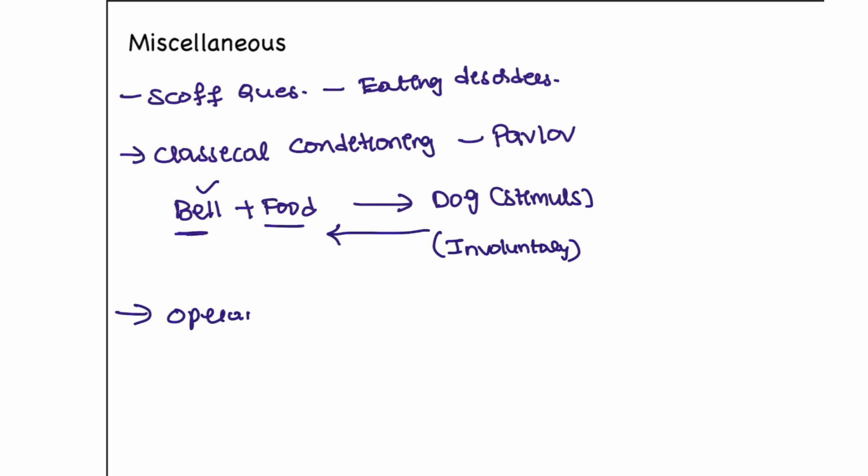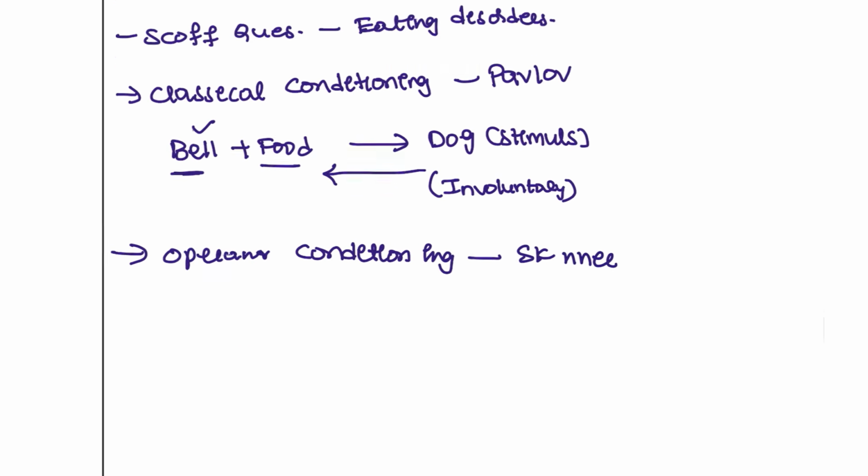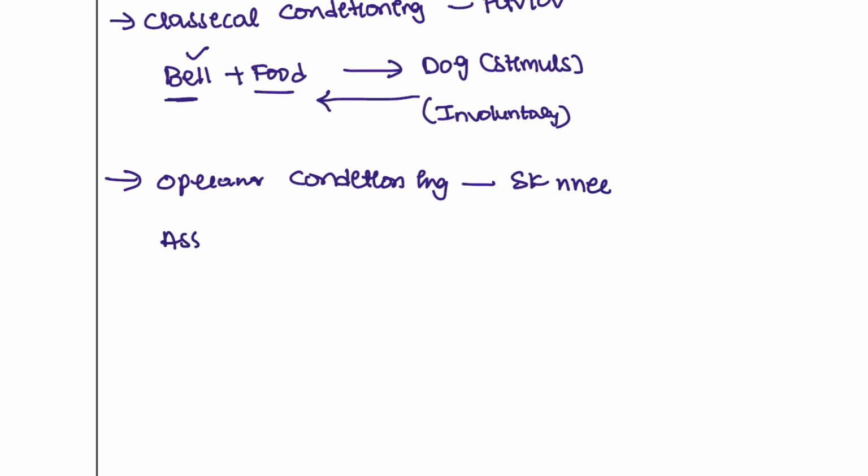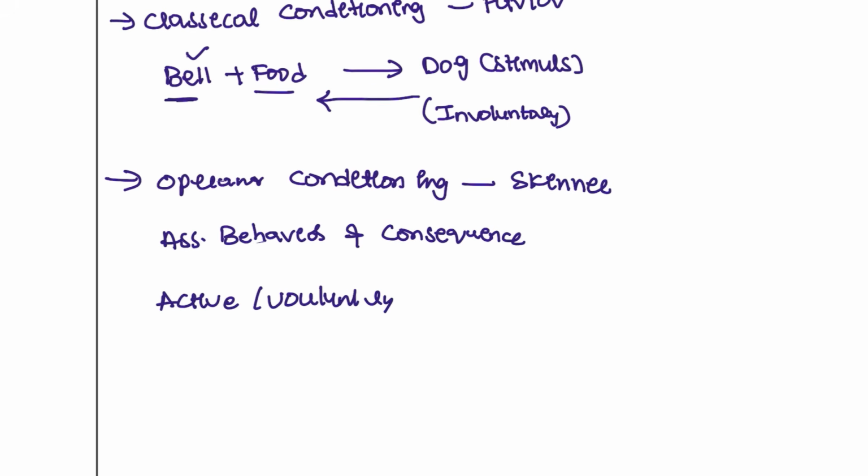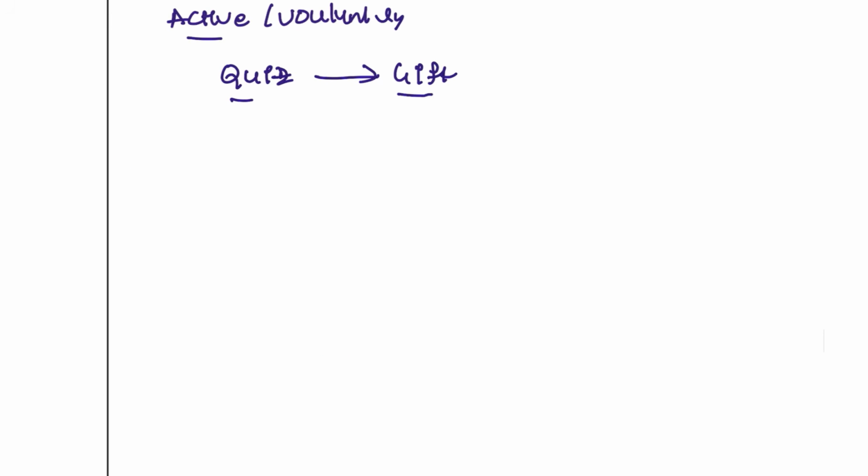Next, we have operant conditioning. Operant conditioning is given by Skinner. This is associated with behavior plus consequence. How? Let's see. For example, you are actively and voluntarily participating. Let's say you are participating in a quiz. I said that if you win this quiz, you will get a gift. So you are actively participating for this gift. You already know this and you are behaving according to consequences. That is the type.